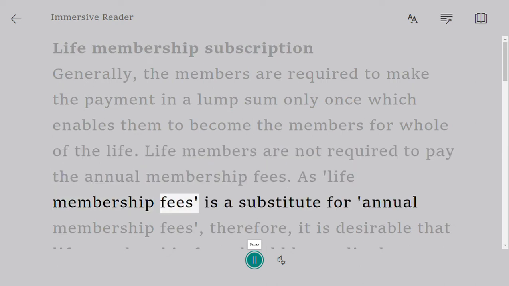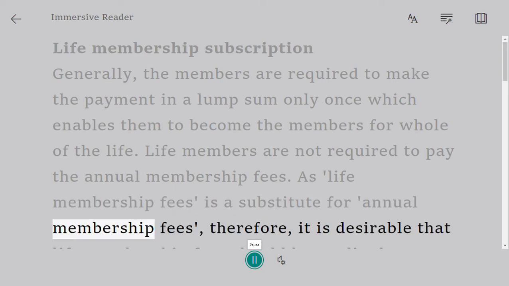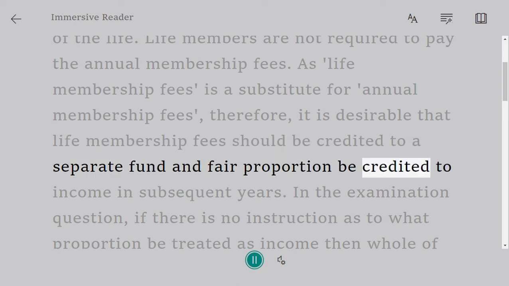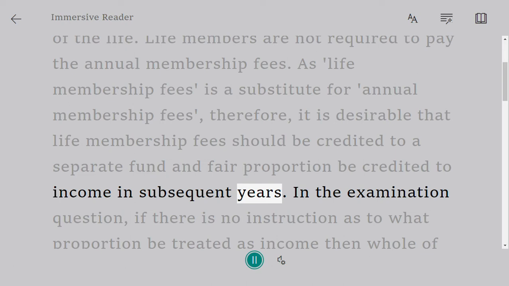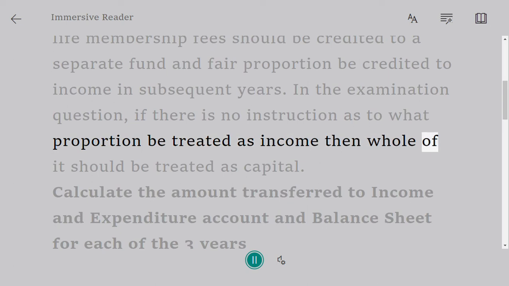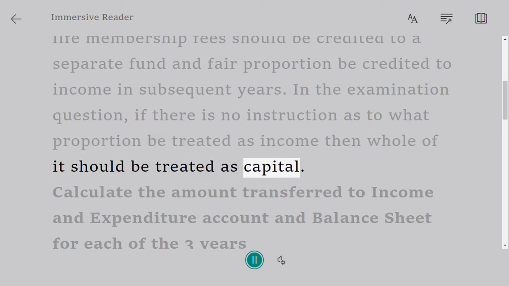As life membership fees is a substitute for annual membership fees, therefore, it is desirable that life membership fees should be credited to a separate fund and a fair proportion be credited to income in subsequent years. In the examination question, if there is no instruction as to what proportion be treated as income, then the whole of it should be treated as capital.